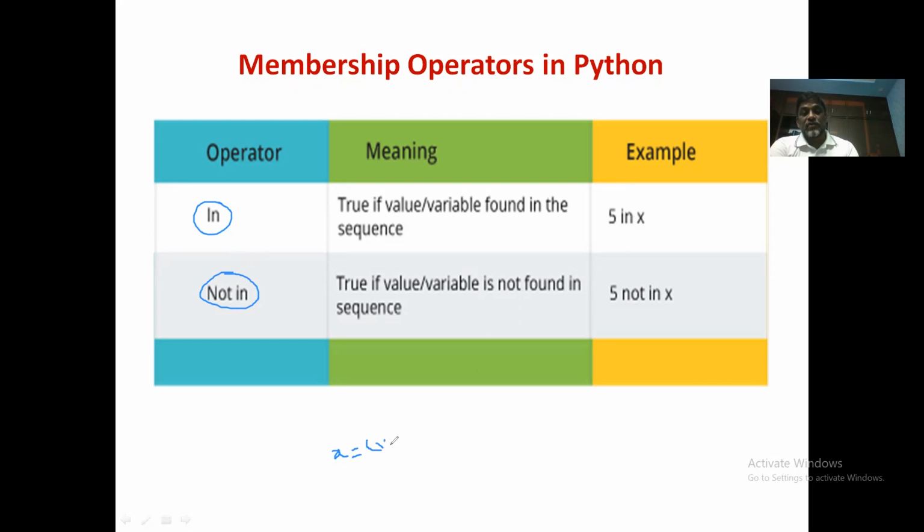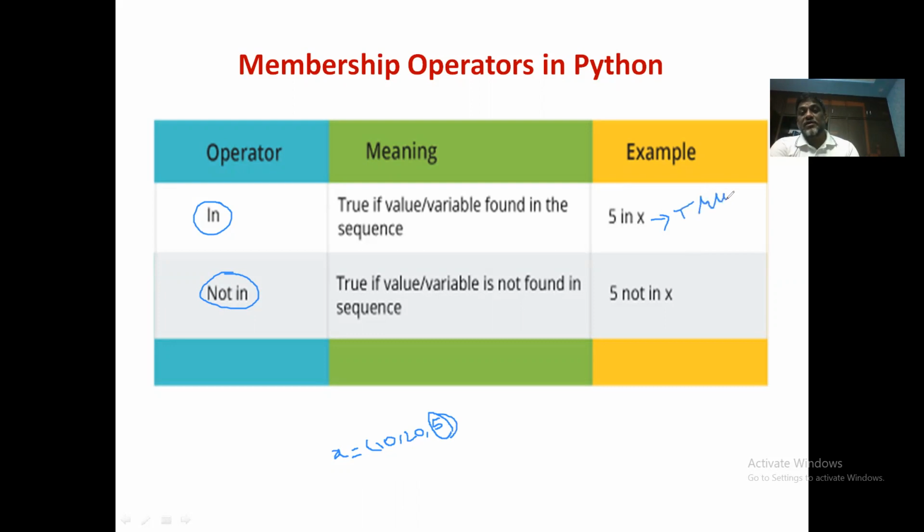Suppose I have 10, 20, 5, something like this. If I write 5 in X, it checks whether 5 is a member of this X or not. If it is a member of the corresponding sequence, then it returns true. So in our case, if X is defined like this, it returns true.